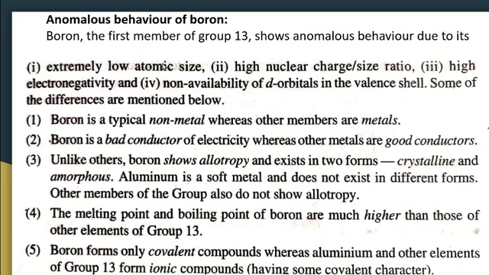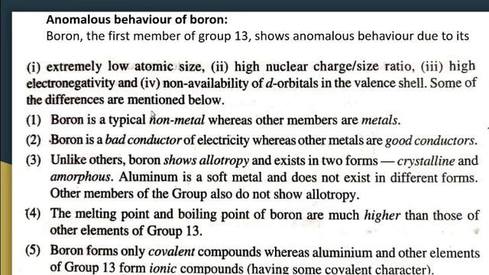When moving from top to bottom in a group, atomic size increases. So it is the first member, so it has small size and a high nuclear charge by size ratio. It has high nuclear charge because of its small size. So, high nuclear charge by size ratio. Then high electronegativity. When moving from top to bottom in a group, electronegativity decreases. So it has high electronegativity. And non-availability of d orbitals. It has small size and there are no d orbitals in the valence shell.